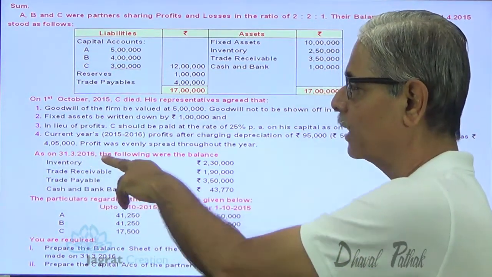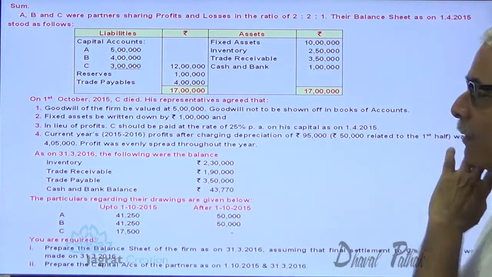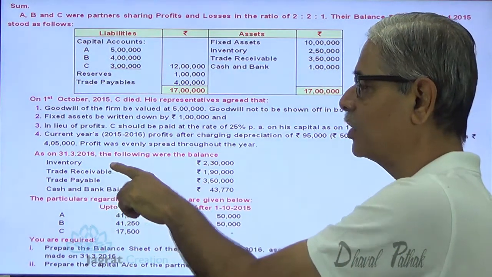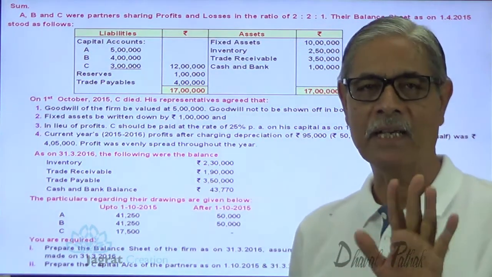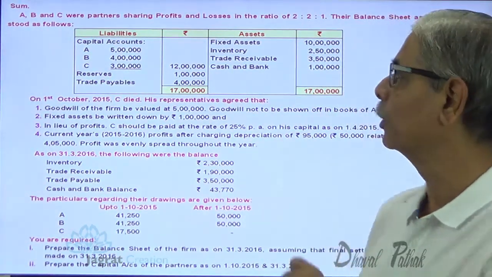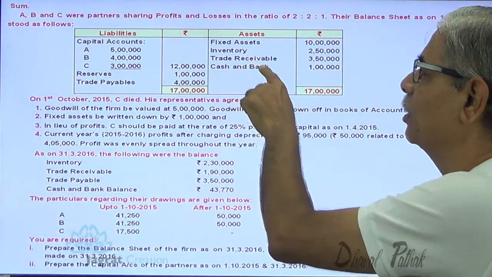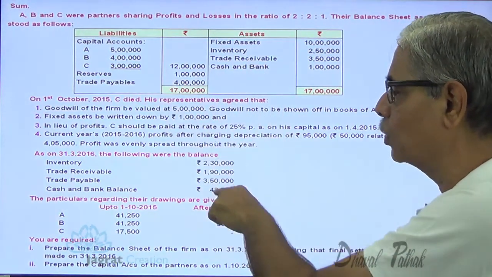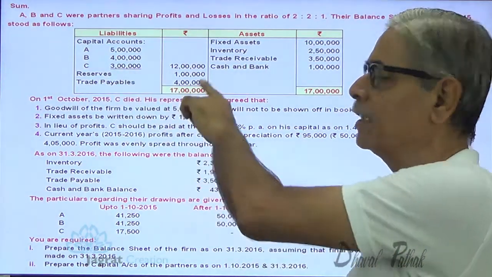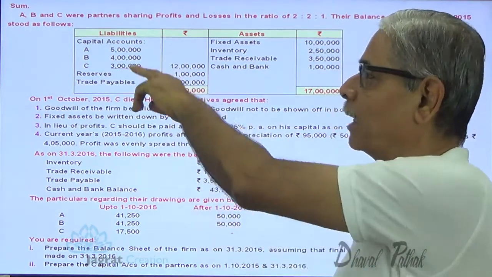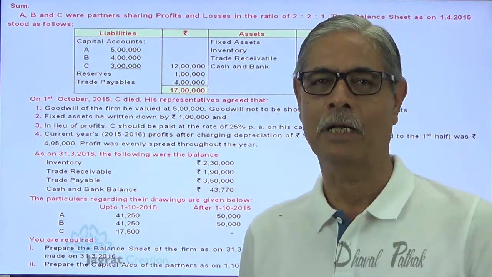As on 31st of March 2016, the following balances are available: inventory, trade receivables, trade payable, cash and bank balance. So all these four current assets and current liabilities balances are given to you. Their closing balances are given. Fixed asset is subject to revaluation. Reserve will be distributed amongst partners. Capital balance will be transferred to the partners' capital accounts.